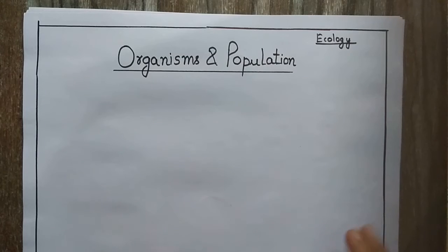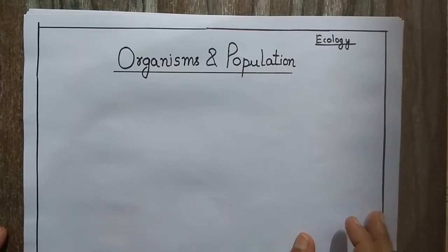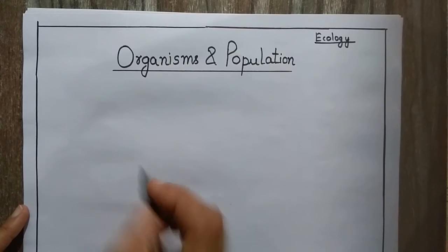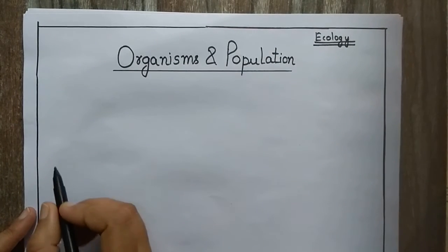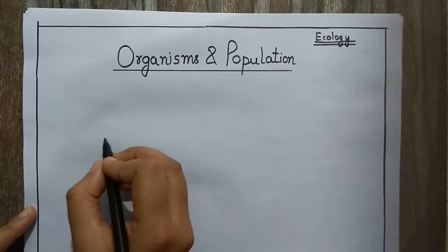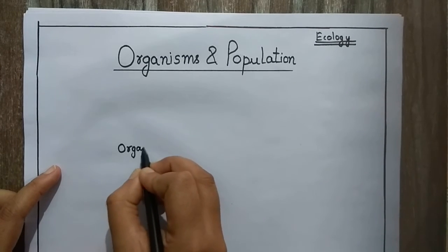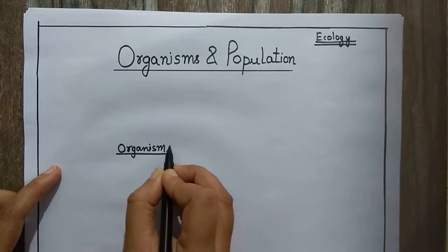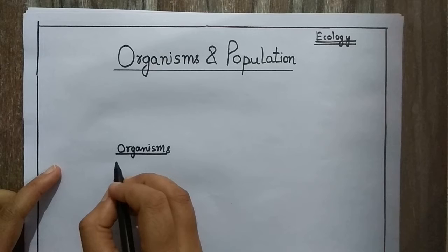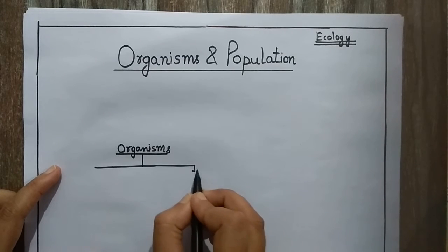Students, today in Science Made Easy our topic is the organism and the population. Organism and population is a very important topic under the discipline of ecology. Organisms are generally the contiguous living system, and these organisms may be plants, animals or microbes.